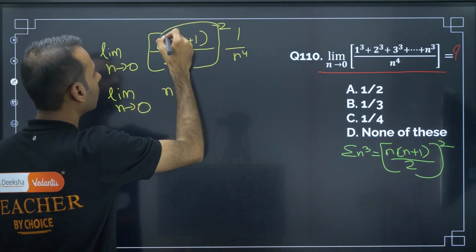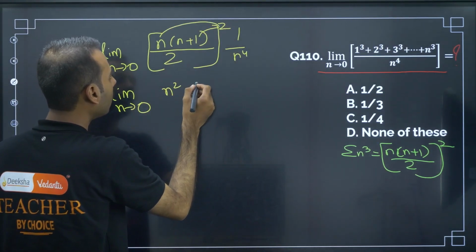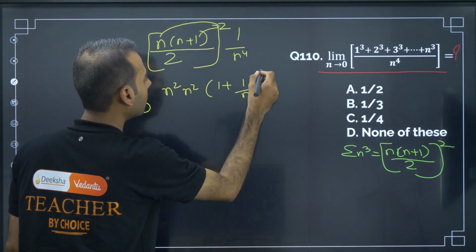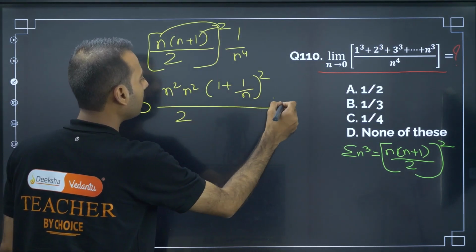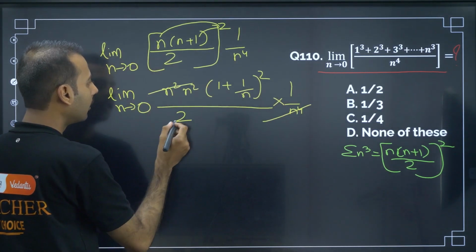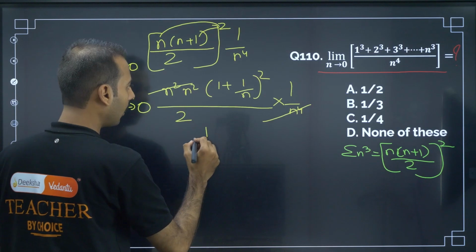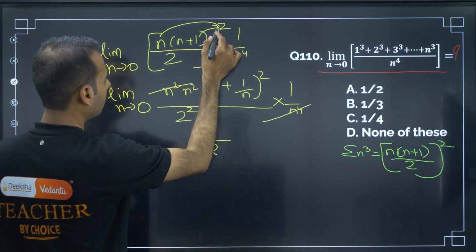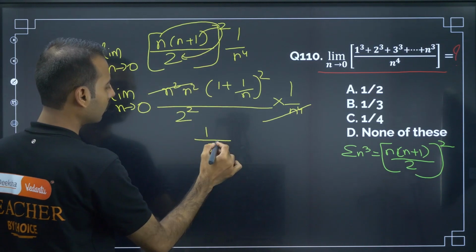If I take n square out common, then I am left with 1 plus 1 by n square by 2, into 1 by n4. So n4 and n4 are cancelled, and we are left with 1 by 4. This square is applicable to this also.